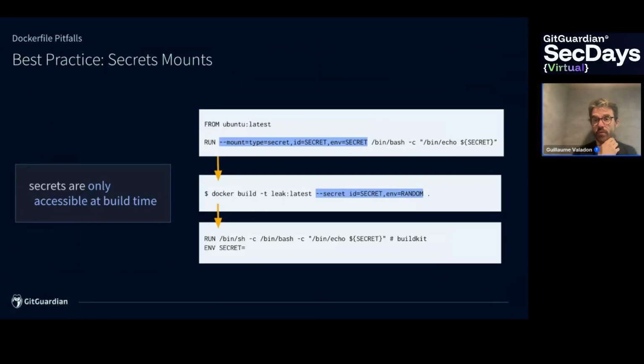Same here, on top, we have a Dockerfile. In blue, something a bit different. You need to use --mount type=secret in order to say, okay, let's use a secret from the outside world. Don't put it in the final config. Then in the docker build command, you use --secret and a specific secret configuration. And finally, here you can see that by using the mount secret, the secret is no longer leaked in the final config file.